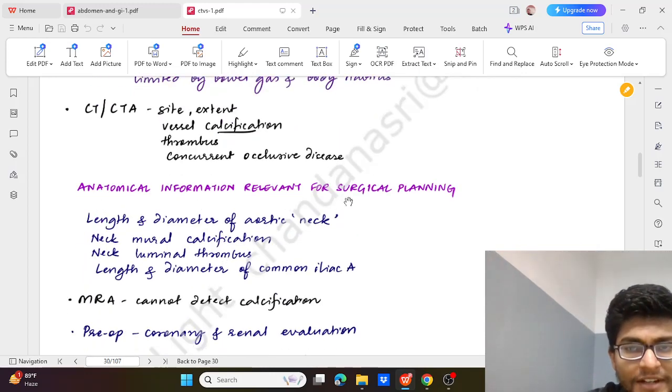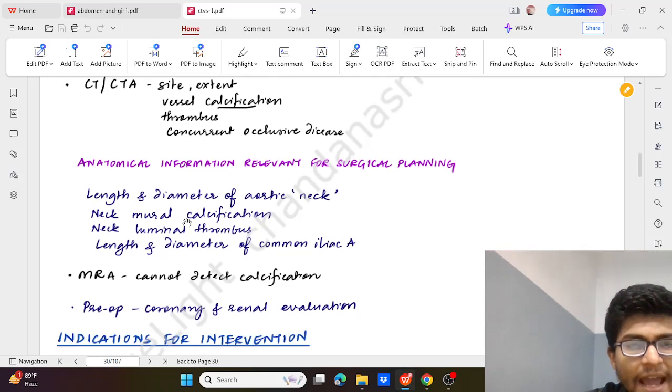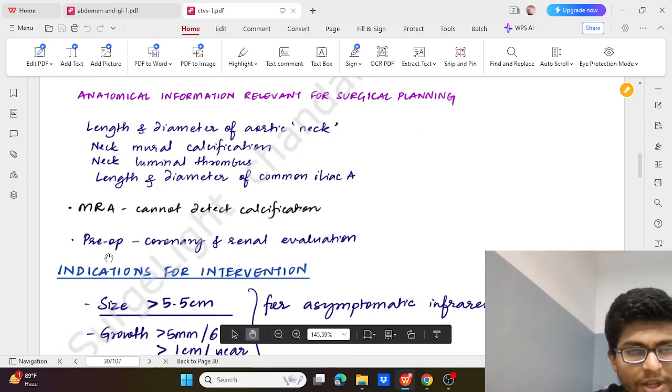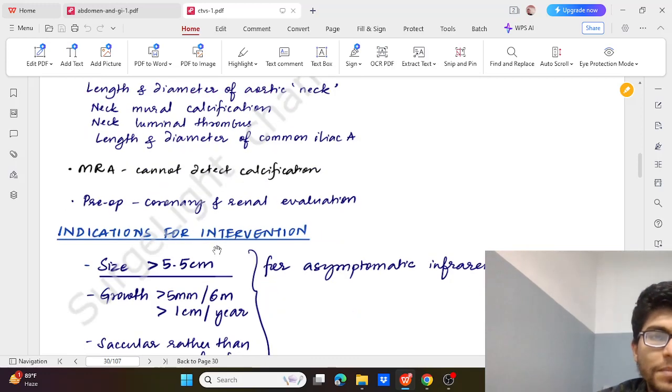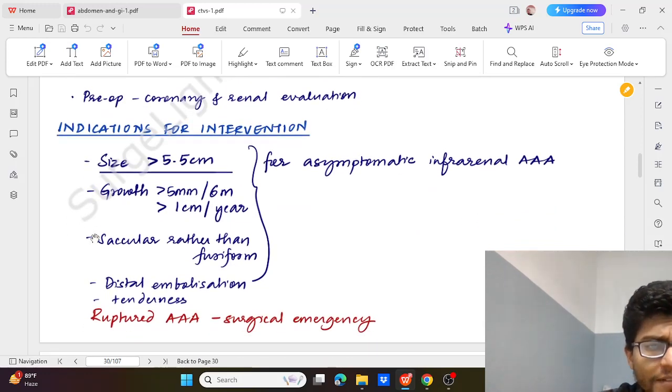Anatomical information relevant for surgical planning is the length and diameter of the aortic neck, neck mural calcification, neck luminal thrombus, and length and diameter of the common iliac artery. Magnetic resonance angiography will be helpful, but it cannot detect calcification. So pre-op coronary and renal evaluation is important to prevent post-op complications. So what are the indications for intervention?